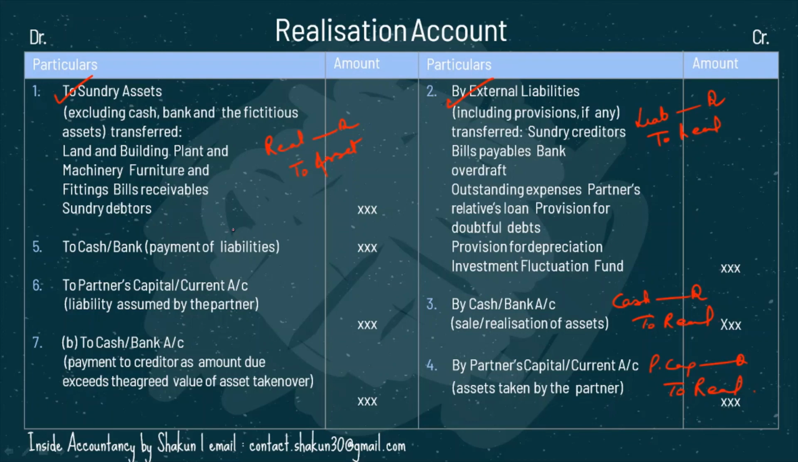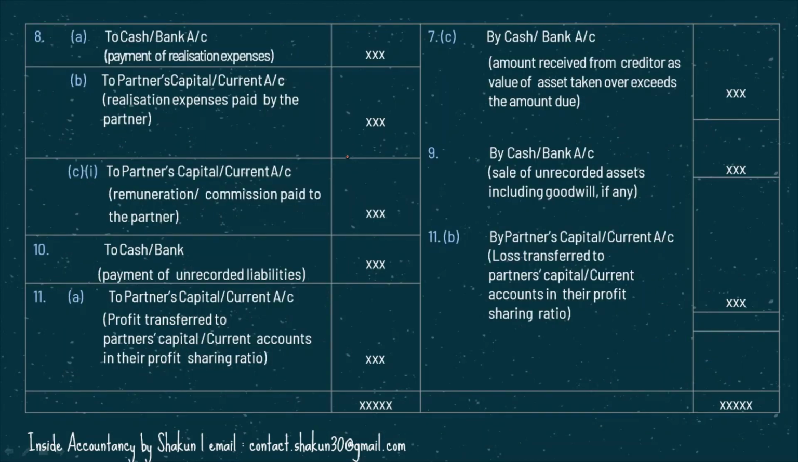Then we need to pay our liabilities. So realization account DR to cash. Maybe some partner takes over a liability. So realization account DR to partner's capital account. To cash or bank, this is the payment to creditor as amount due exceeds the agreed value of assets that are taken over. So these were the different entries that I just wrote for you again, so that you know how these entries are to be posted. So furthermore, amount received, if a creditor was given an asset and he paid certain amount back to us, that can be mentioned here. So cash to realization.